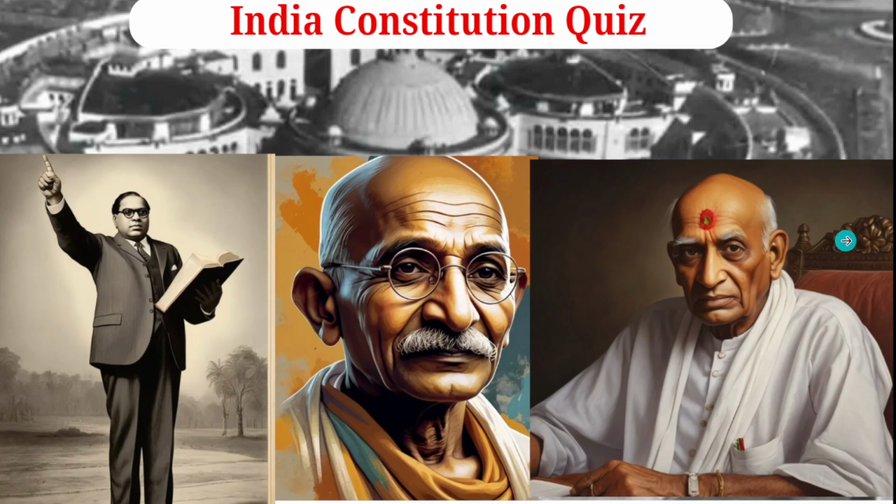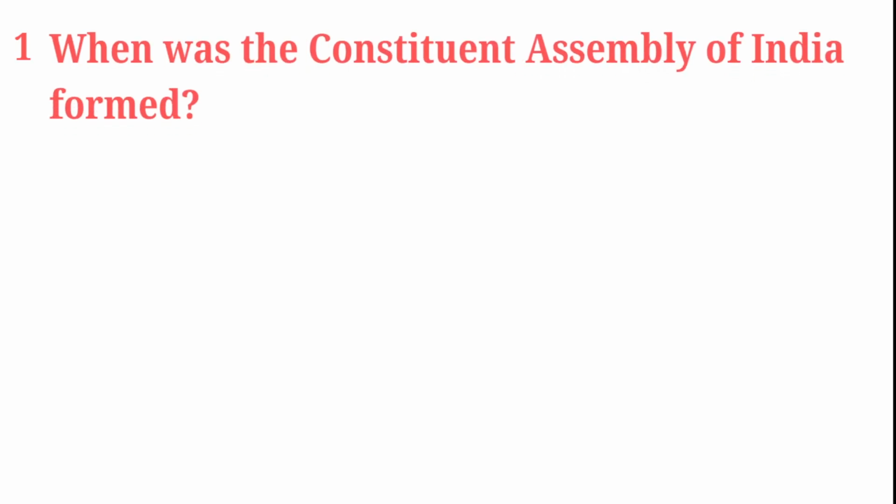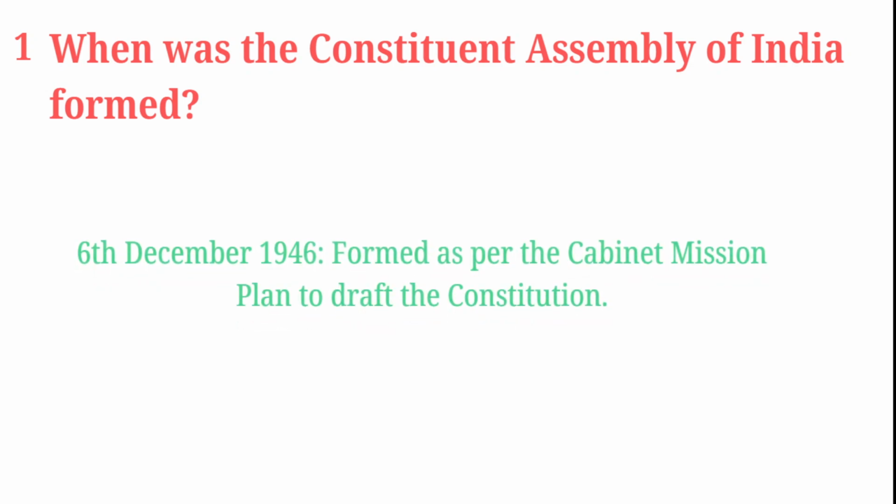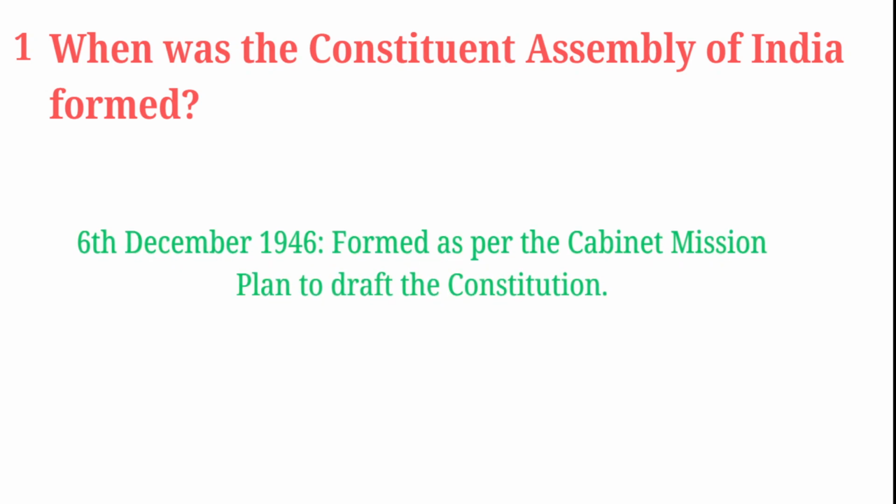This quiz topic is India Constitution quiz. So let's start. First question. When was the Constituent Assembly of India formed? It was formed on 6th December 1946 as part of the Cabinet Mission Plan to draft the Constitution.